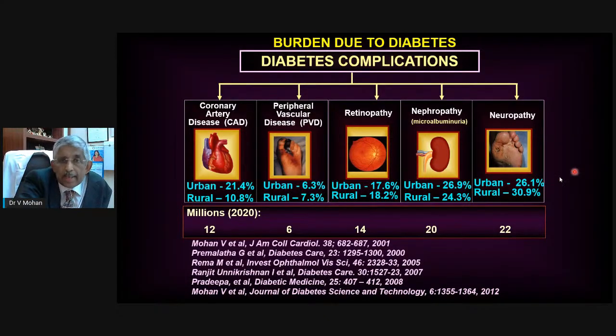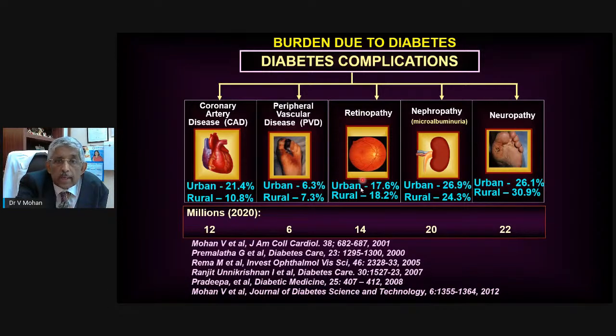The reason I put up this slide is that for you to know as ophthalmologists, there is not just retinopathy that patients with diabetes have, they also have kidney disease, neuropathy, peripheral vascular disease, and coronary artery disease. And all these are population-based studies, both in urban and rural India. In fact, these are some of the only data on complications from India. So we have a huge burden of diabetes-related complications.